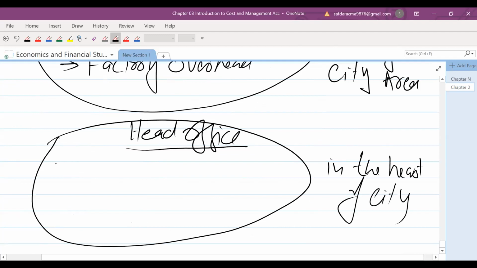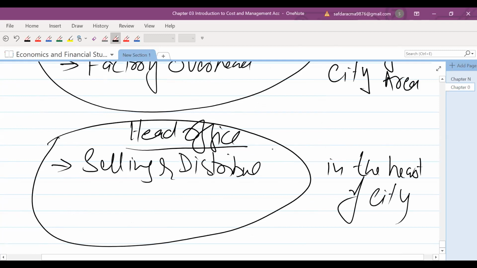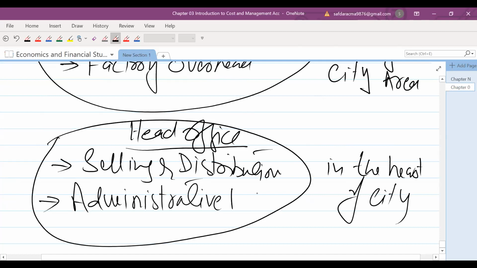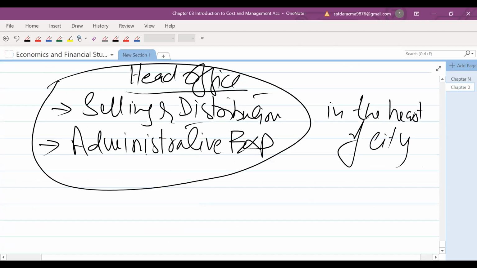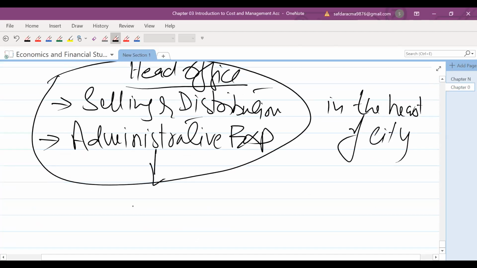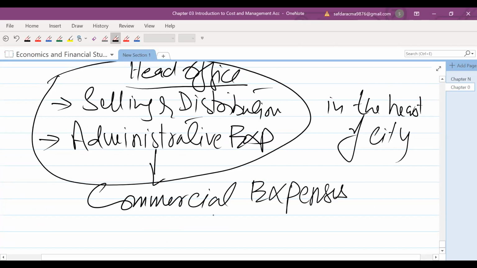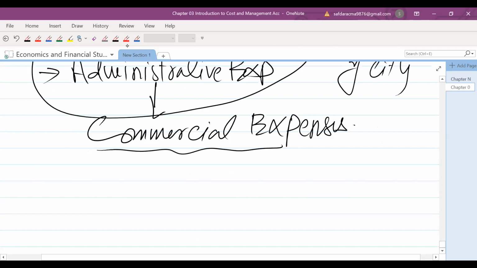In the head office there will be, for example, selling and distribution expenses, and the second one is administrative expenses. And both these head office expenses are called what? Commercial expenses.